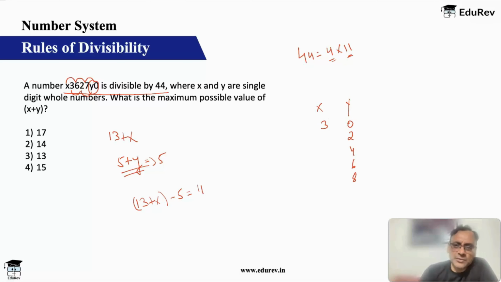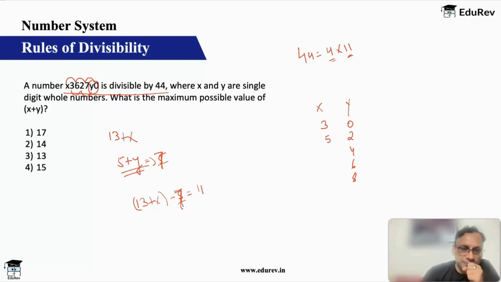Similarly, if I put y equal to 2, then this will become 7. For this, 13 plus x is equal to 18, that means x is equal to 5. Right? So you can see that the x value is increasing by 2. Okay. And again here 0 is not a possibility. 22 again is not a possibility. Because if I make this 22, then x has to be greater than 9, which is not possible.